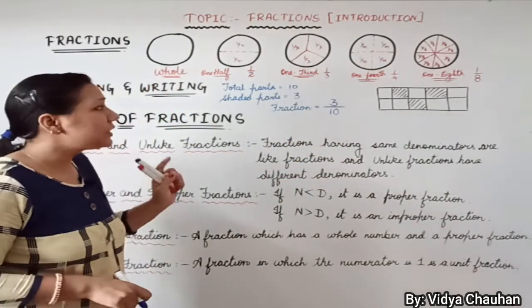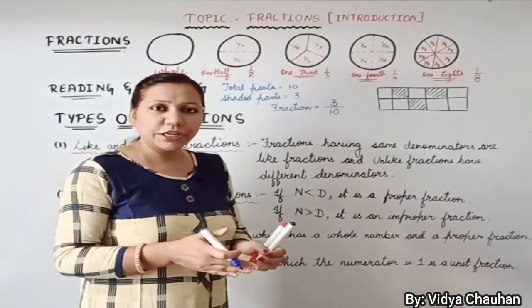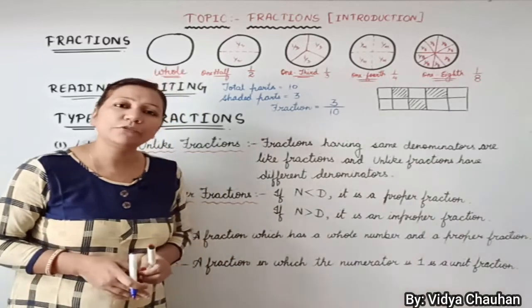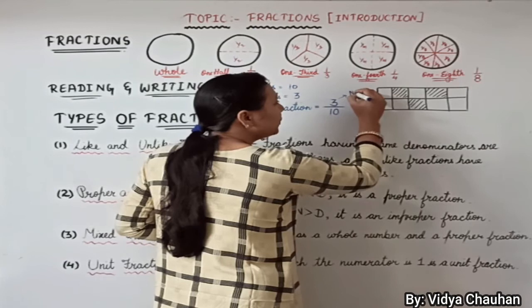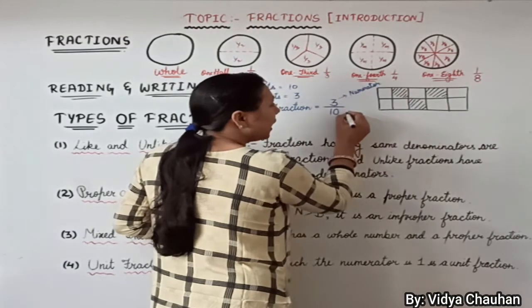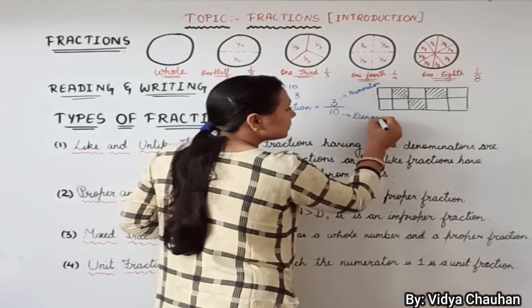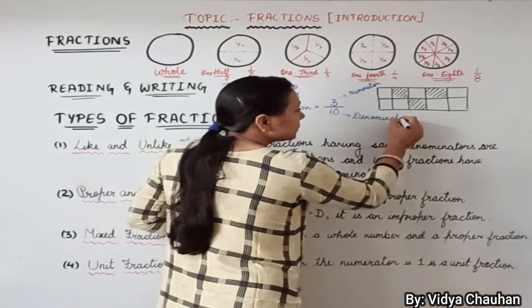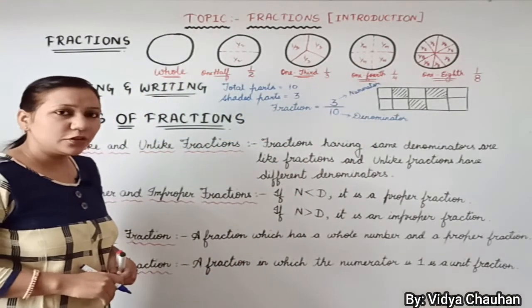Clear, students? So this is how you can write any fraction depending on the number of shaded portions and the total number of portions. Here the upper value is called numerator, and the value in the bottom is called denominator. Numerator and denominator.